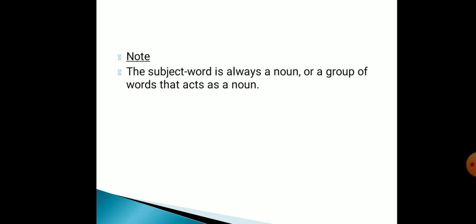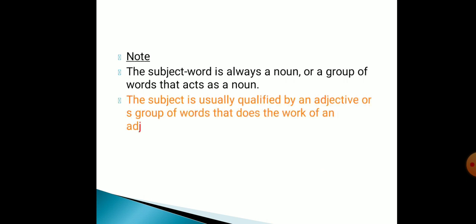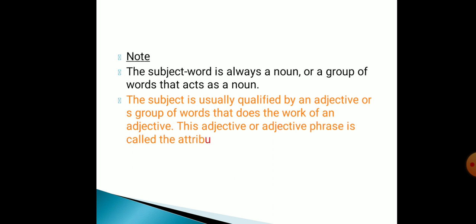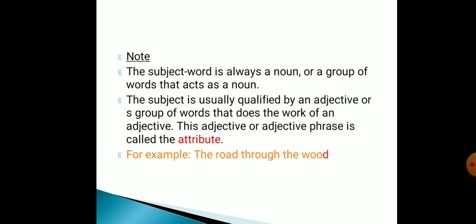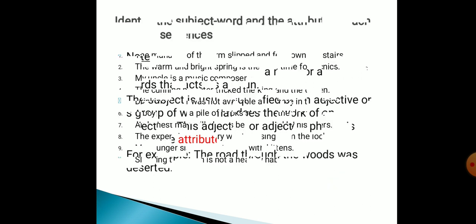Note, the subject word is always a noun or a group of words that acts as a noun. The subject is usually qualified by an adjective or a group of words that does the work of an adjective. This adjective or adjective phrase is called the attribute. For example, the road through the woods was deserted.